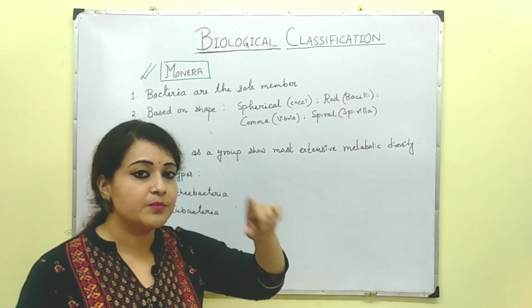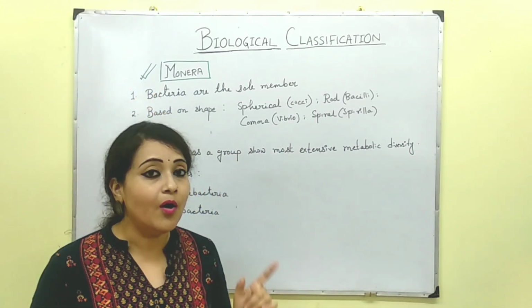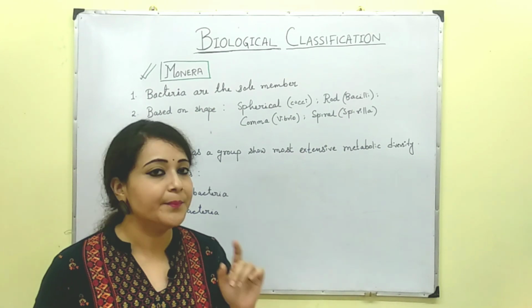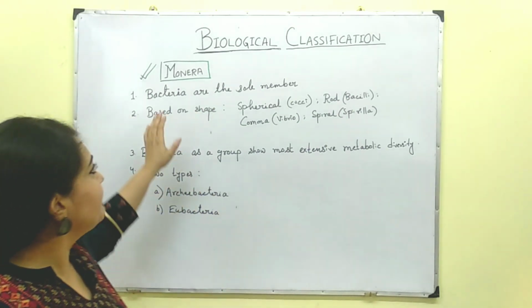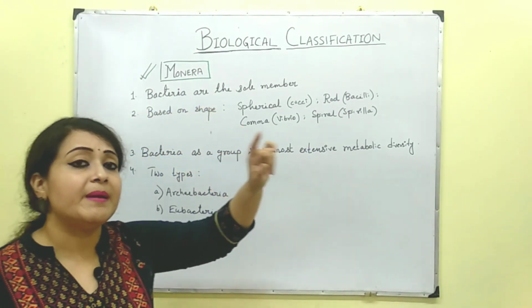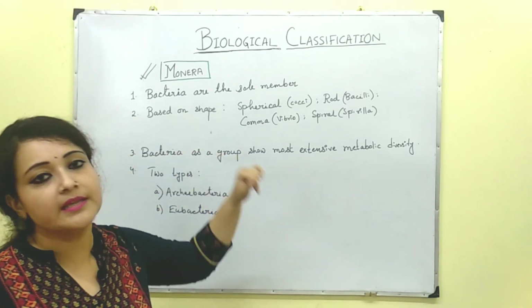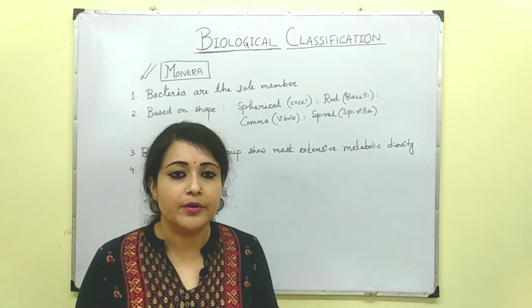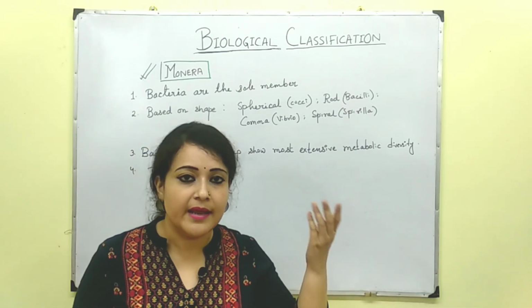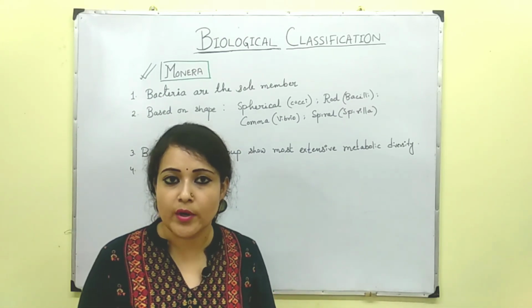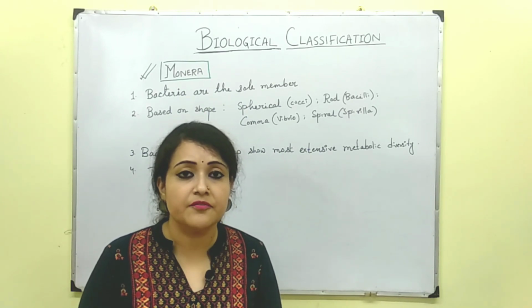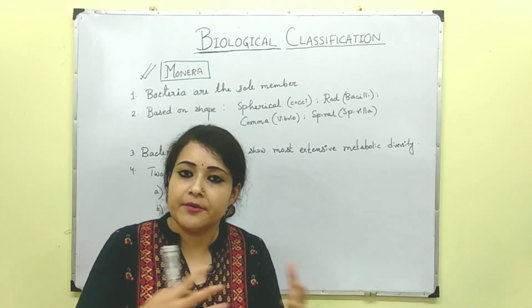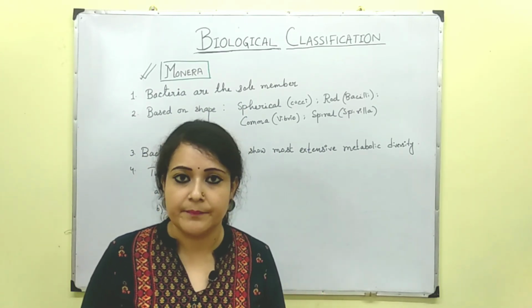As I have mentioned, the Monera kingdom includes all the unicellular prokaryotes, right? Bacteria are the sole members of the Monera kingdom. Now, bacteria you can find anywhere. You can find them in air, in water, in soil, even on your skin surface, in your body. So everywhere you can find bacteria.